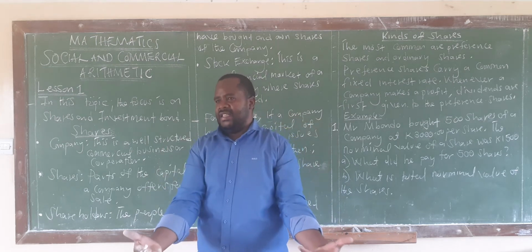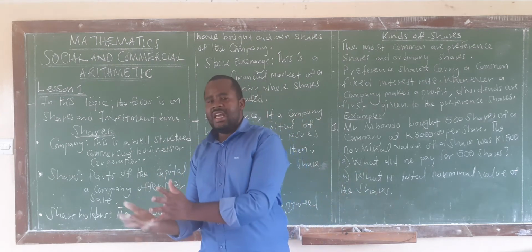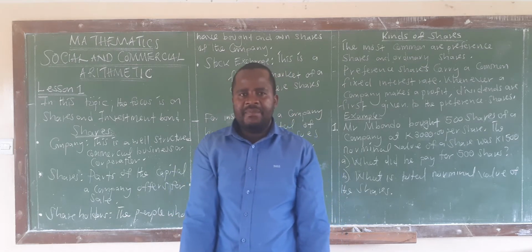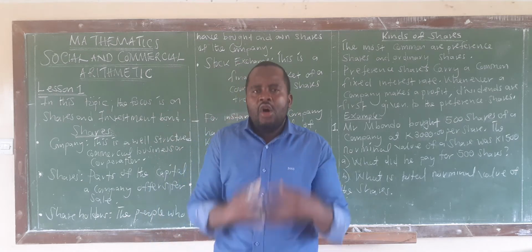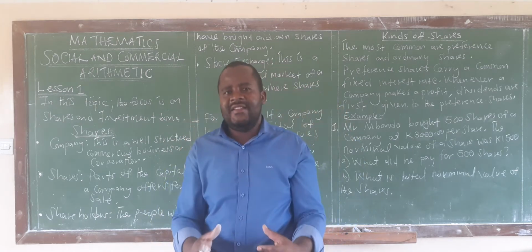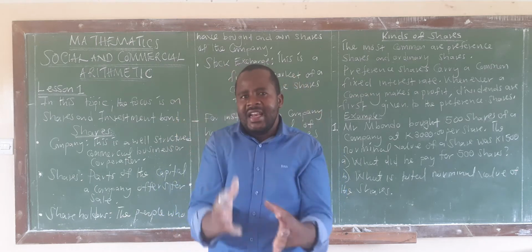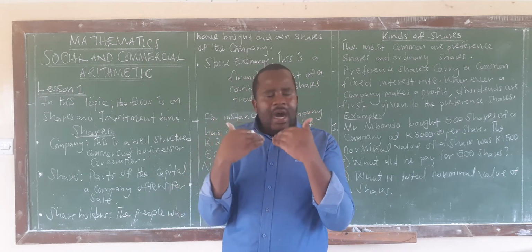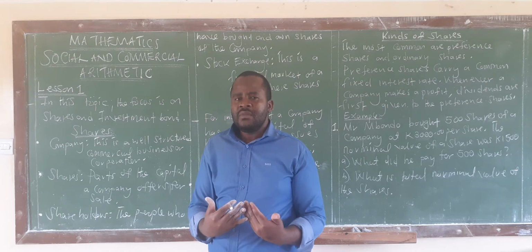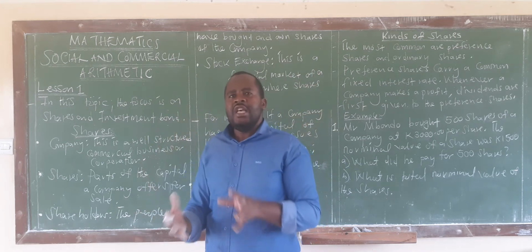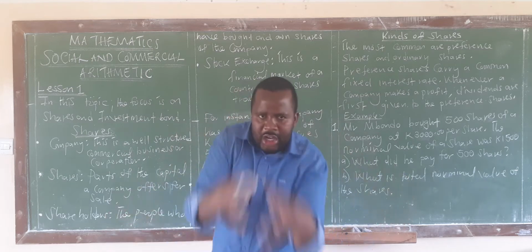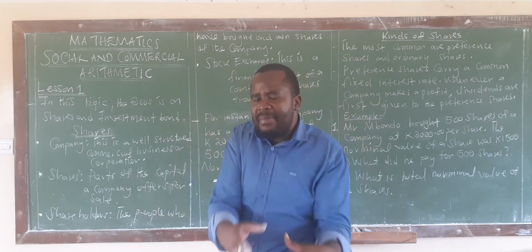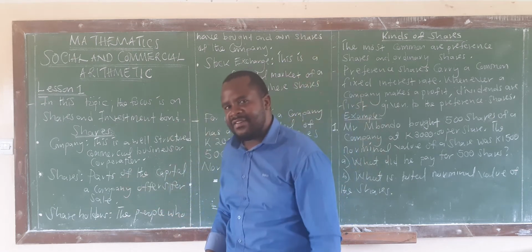So you start up a business, maybe it could be alone, or maybe it is a partnership. You pump in money. That money becomes the share capital of the company. But sometimes you are unable to raise sufficient money that is needed to run that company effectively and efficiently. So what do you do? You offload. You divide part of your capital into small pieces, into small chunks, so that other people can buy and join you. By buying, they are bringing money into your business. They are bringing money into your company, which will help you run the company effectively and smoothly.